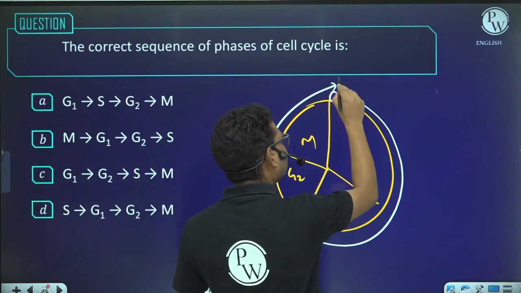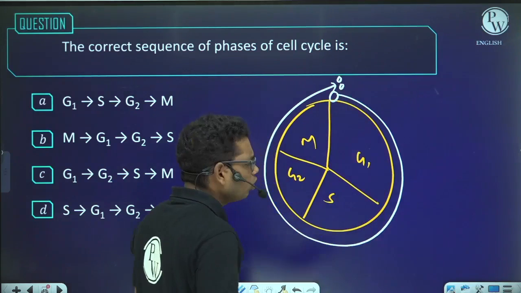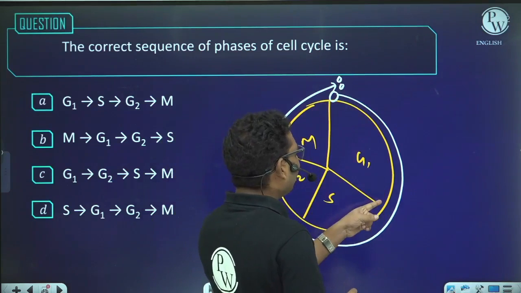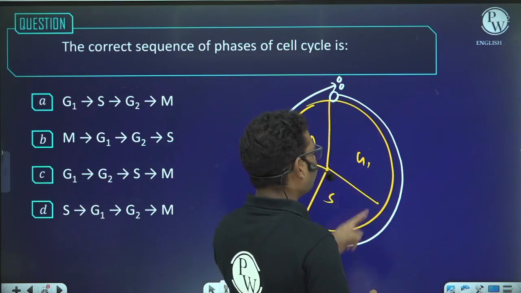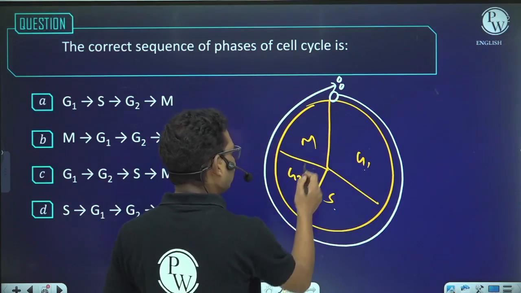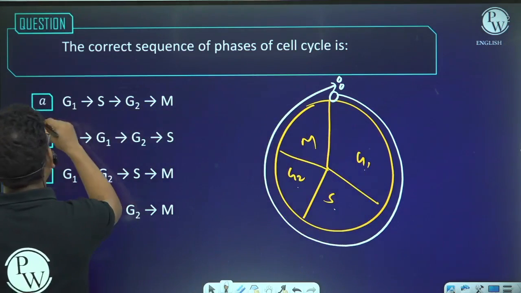So this is parent cell, these are the daughter cells. So two things you have to remember about sequence. You have to start with the G1 and you have to move clockwise. So the sequence will be first G1, then S, then G2, then M. So the answer will be this one.